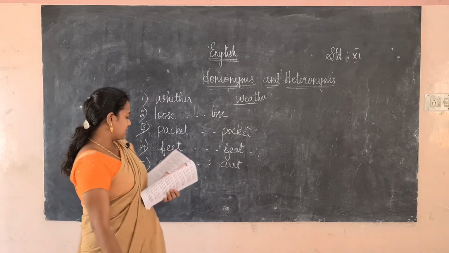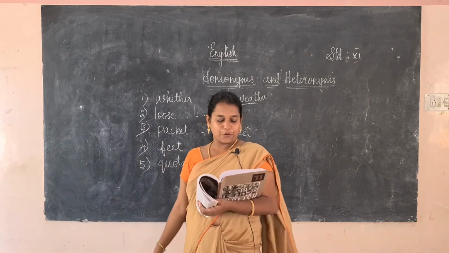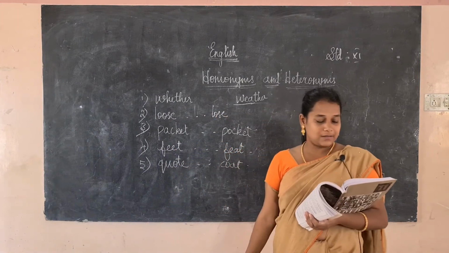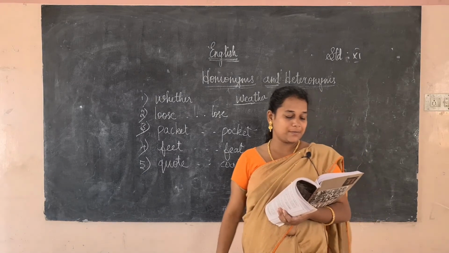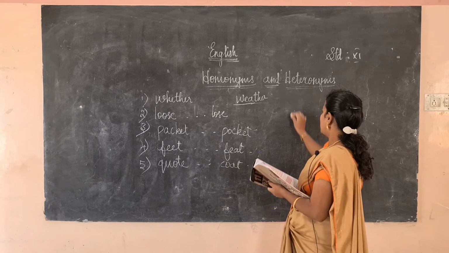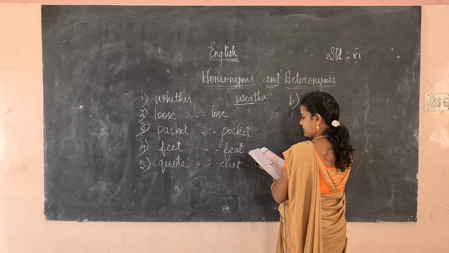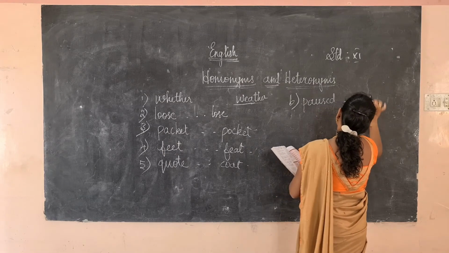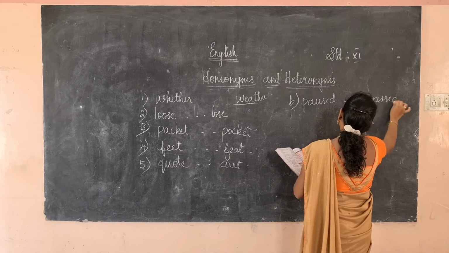Okay. Next, the strange dash for a few minutes before he dashed my house. Paused means stop. Passed means travel. So the sixth one: the first is paused, and the second is passed.